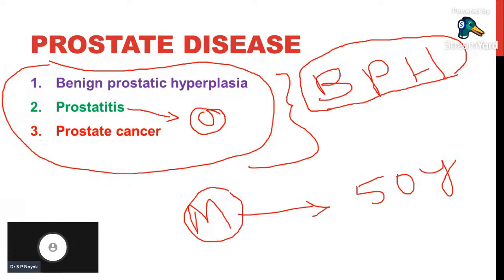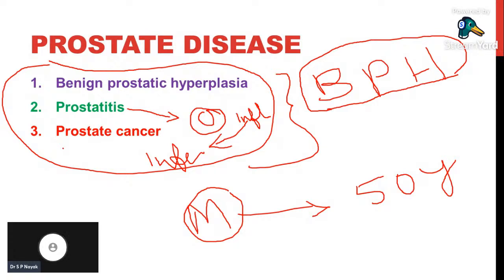But in prostatitis, the size is increased due to inflammation, and that inflammation is commonly caused by infection. So prostatitis is simply an infectious disease characterized by inflammation and increased prostate size, which may have the signs and symptoms of urgency, urinary frequency, nocturia, and all, very common with benign prostatic hyperplasia.